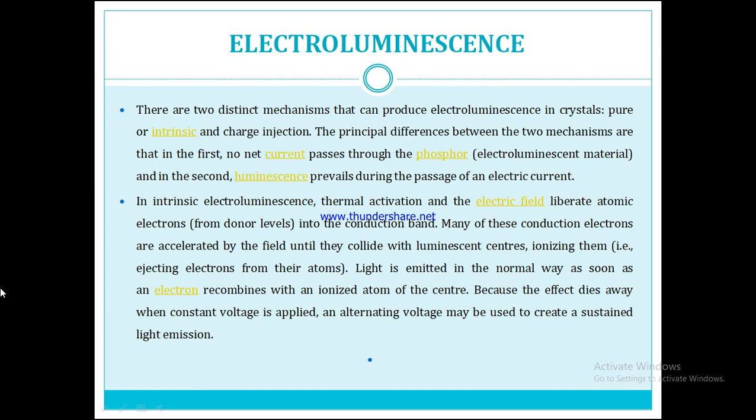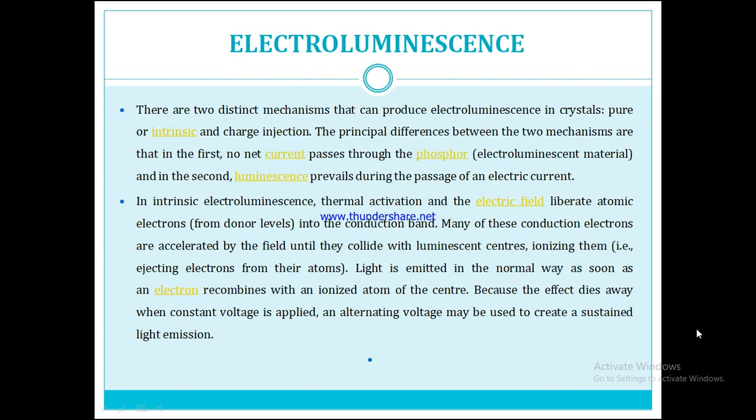Light is emitted in the normal way as soon as an electron recombines with an ionized atom of the center. Because the effect dies away when a constant voltage is applied, an alternating voltage may be used to create a sustained light emission.